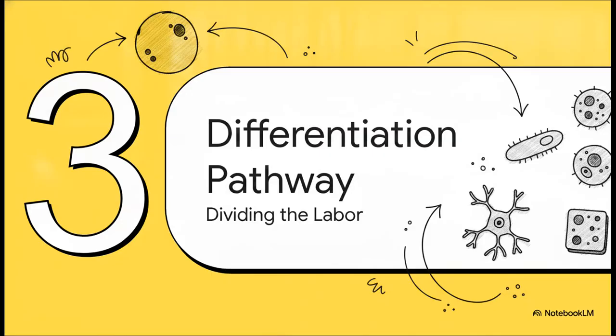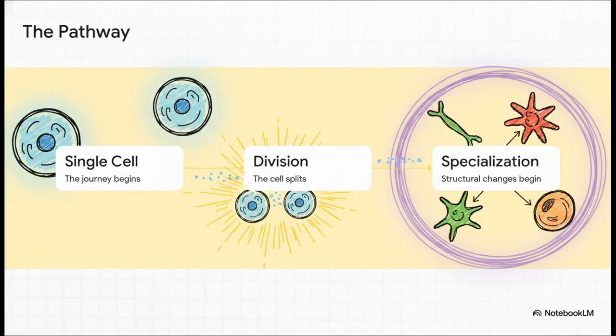Okay, let's get into the core mechanism of our whole explainer today. Section 3, the differentiation pathway. This is the exact sequence of how cells specialize. Let's follow this pathway step by step. Step 1, right at the top, we start with a single cell. Moving down to Step 2, division, that cell splits. But here is the critical moment in Step 3, specialization.